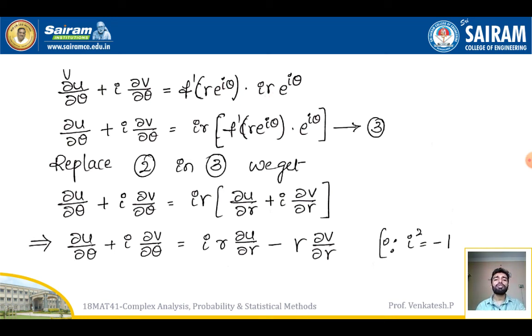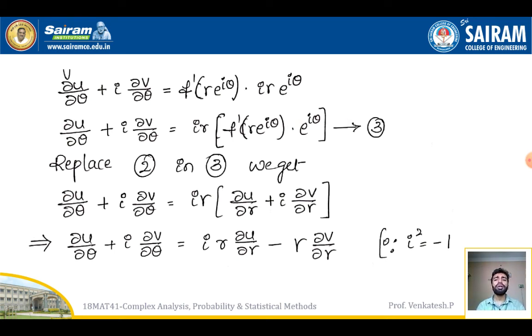Taking i r as a common factor, I will get dou u by dou theta plus i into dou v by dou theta is equal to i r f dash of r e power i theta into e power i theta. Call this equation number 3.